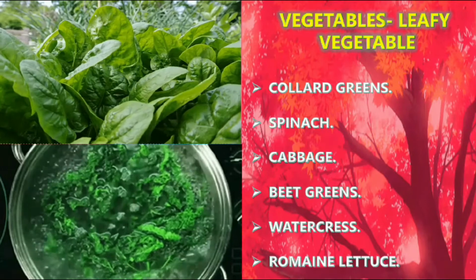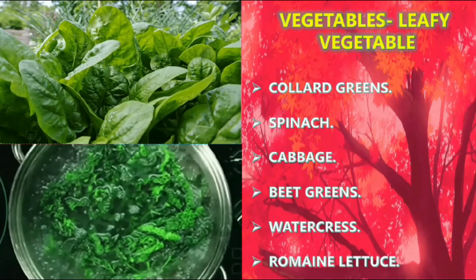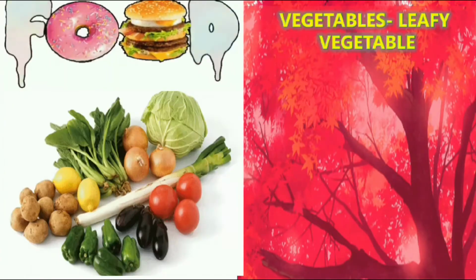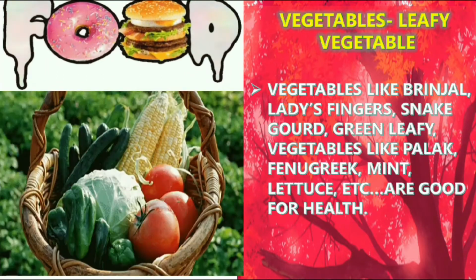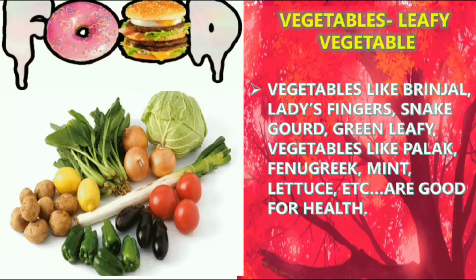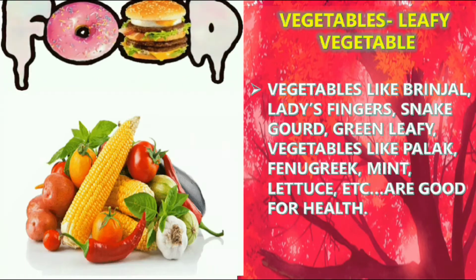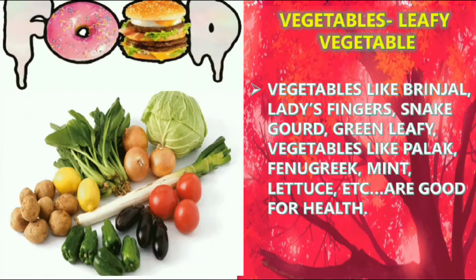So, collard greens, spinach, cabbage, beet greens, watercress, romaine lettuce. These are the examples of leafy vegetables. Leafy vegetables also contain spinach. Vegetables like brinjal, lady's finger, snake gourd, green leafy vegetables like palak, fenugreek, mint, lettuce, etc. are good for health. So mostly all the vegetables are good for health.